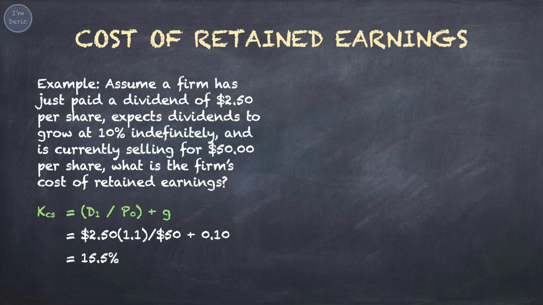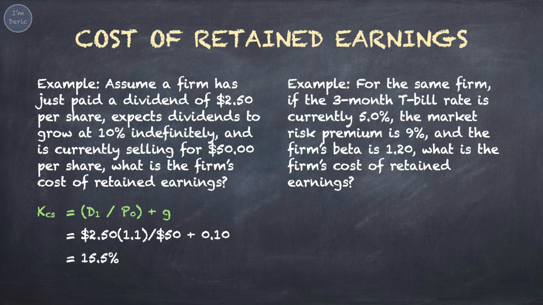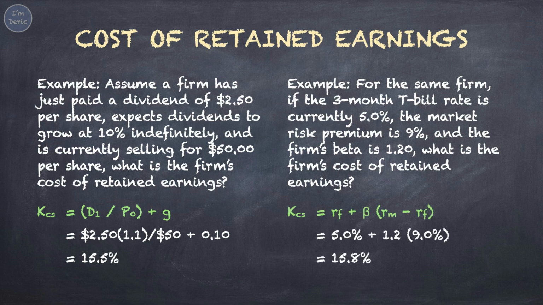retained earnings, 15.5%. Another example, for the same firm, if the 3-month T-bill rate is currently 5%, the market risk premium is 9%, and the firm's beta is 1.20, what is the firm's cost of retained earnings? Based on the CAPM formula, RF is 5%, beta is 1.2, market risk premium is RM minus RF, given 9%, you'll get the cost of retained earnings, 15.8%.